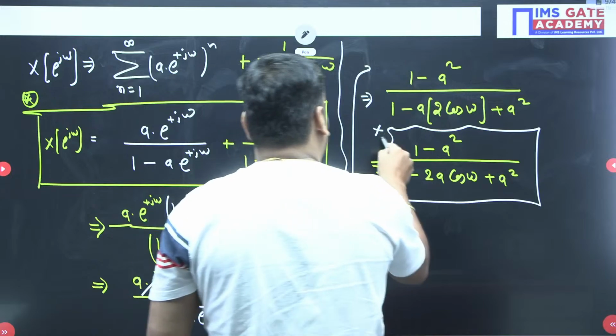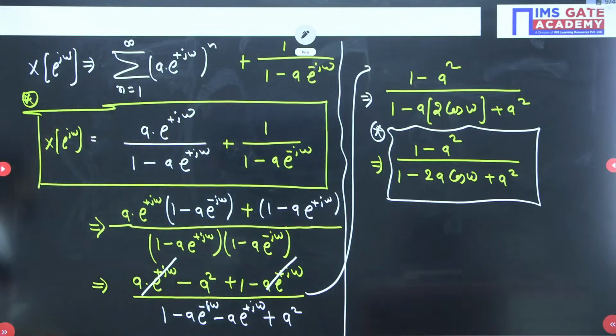As a note you can write it fast. I am just waiting for the next 1 minute. Do it fast Hemant beta. I am just waiting for your reply. 1 minus a square upon 1 minus twice a cos omega plus a square. So this is the standard form that we should remember for a long time for future. Hemant beta, you should reply fast so that we can go for next. Take your time to write it fast. Try to make beautiful classroom notes.